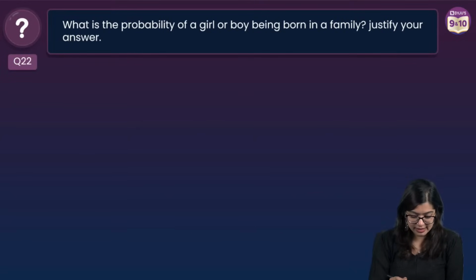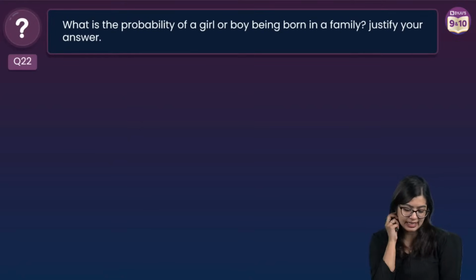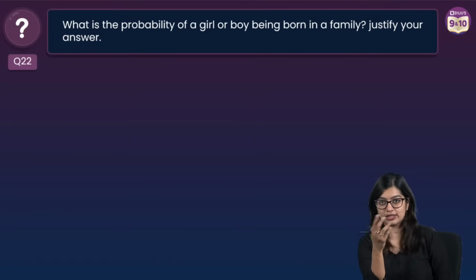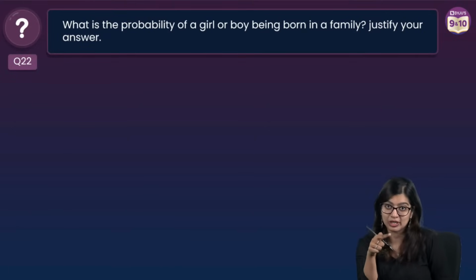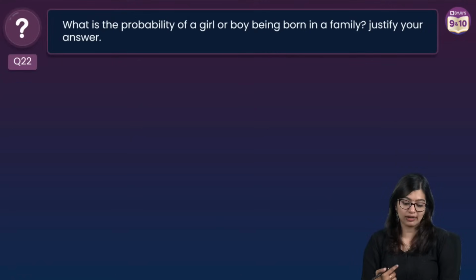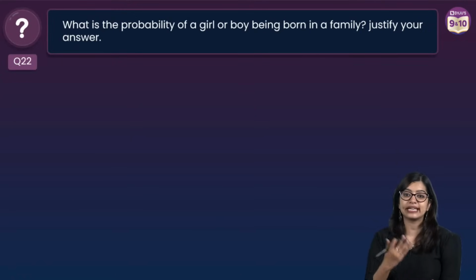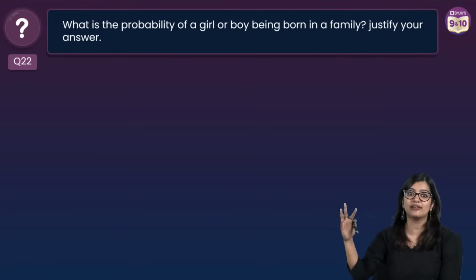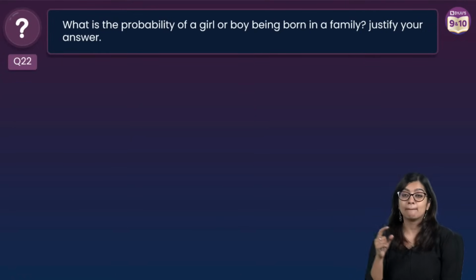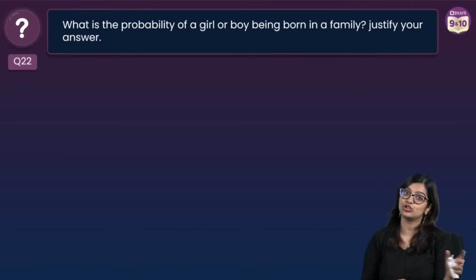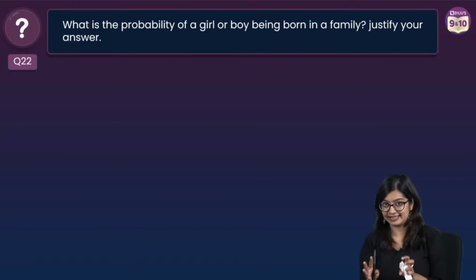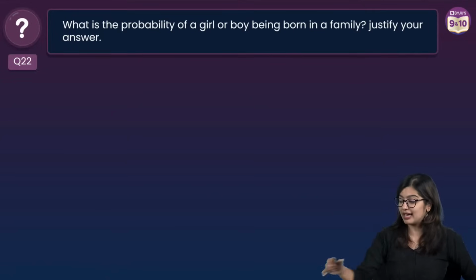Ma'am, while solving the answer, it is easy. But when we do it alone, it is tough. Why? Not really, Latika. Normally what happens is when you are solving with somebody, you have confidence in the other person, right? So when you guys are solving with me, you have confidence in me that, okay, if I'm doing it with ma'am, I'm able to get it correctly. But when you're doing it alone, you are not confident about yourself. So you keep second guessing it. That is one aspect that happens.